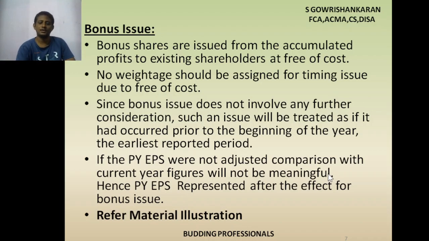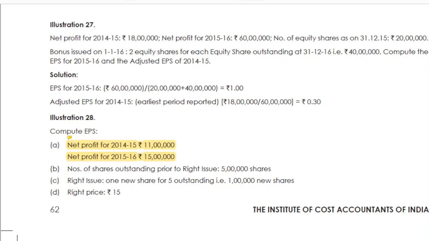So look at the problem, illustration 27. What is the problem? Net profit for 2014-15 is 18 lakh. Net profit for the year 2015-16 is 60 lakhs. Number of equity shares as on 31/12/2015 is 20 lakhs.